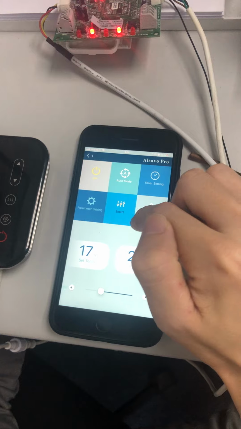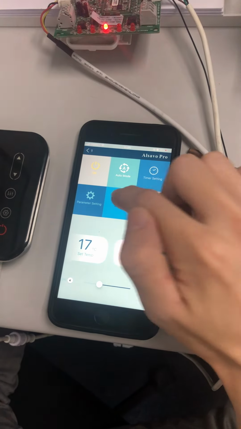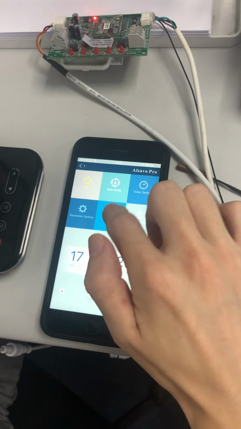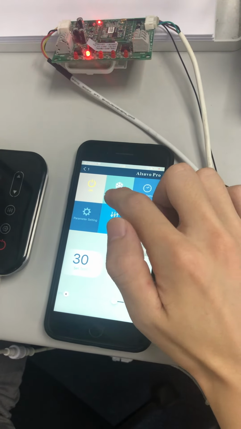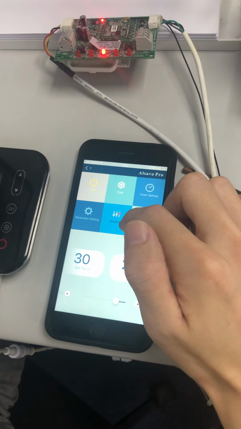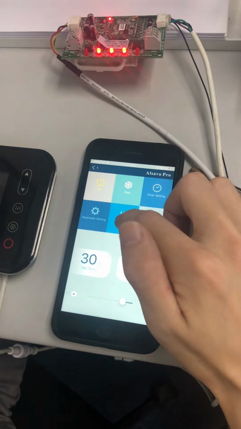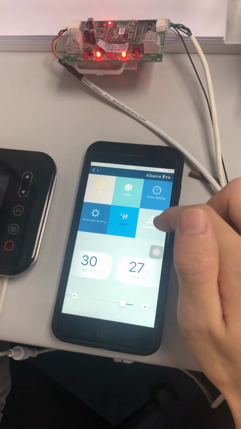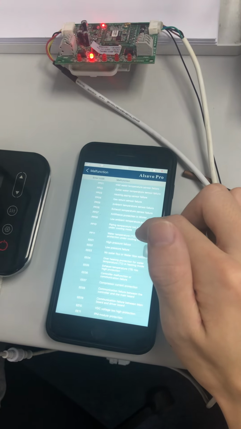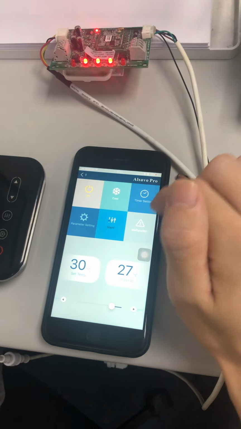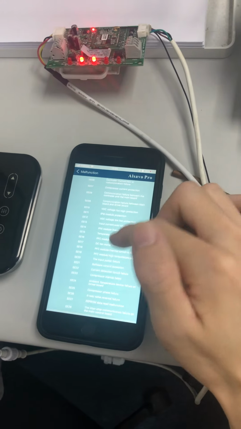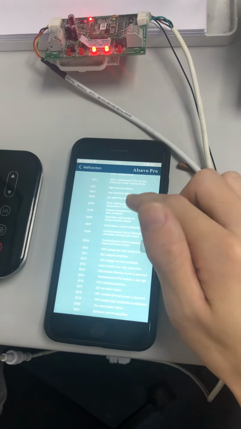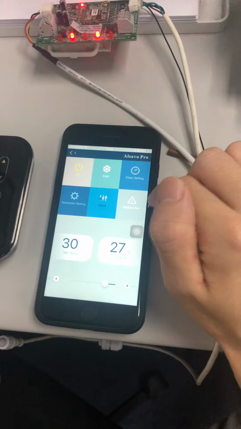And the fifth one is to change the working functions for the heat pumps, like silence, powerful, and smart. And the sixth one is the malfunction code, the error code for the malfunctions. We can check the errors when it turns off.